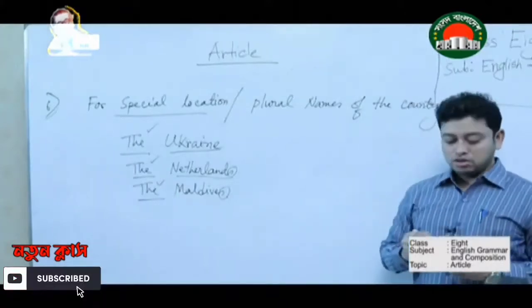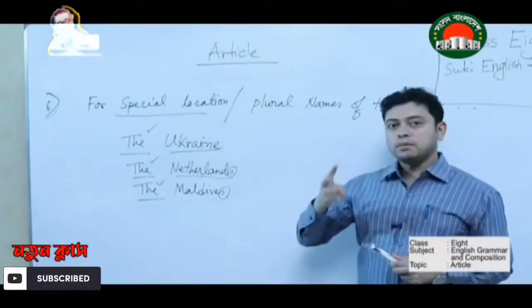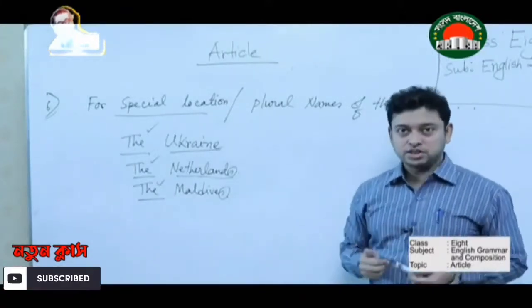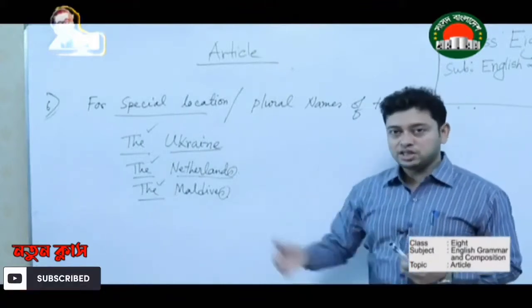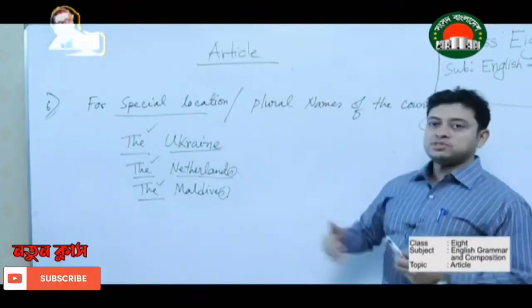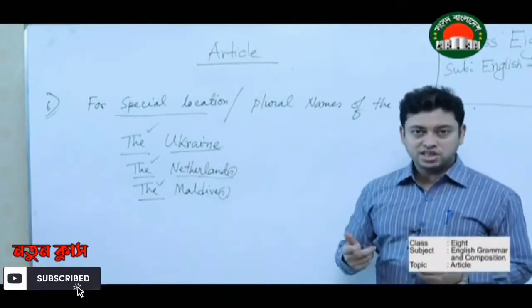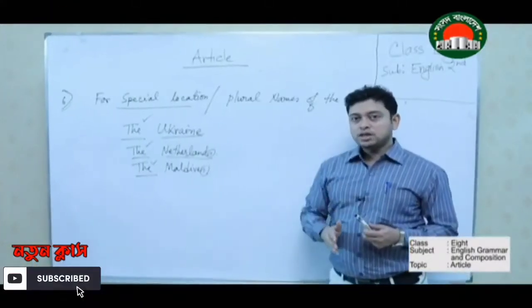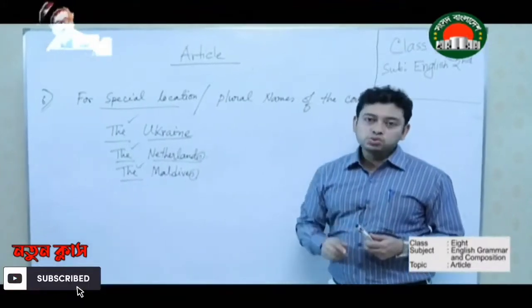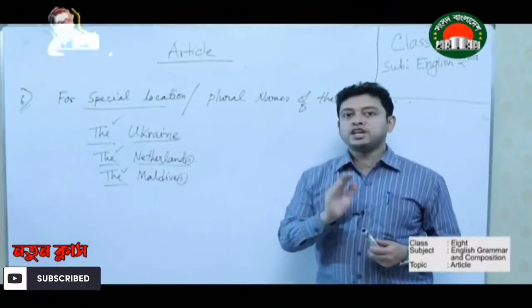Remember, dear students, we discussed so far 3 rules based on the names of different countries. For geographical location, it is changing. For plural names, it is changing. For writing united, it is changing. For writing union, it is changing. But usually, we should not use any article before the name of any country.